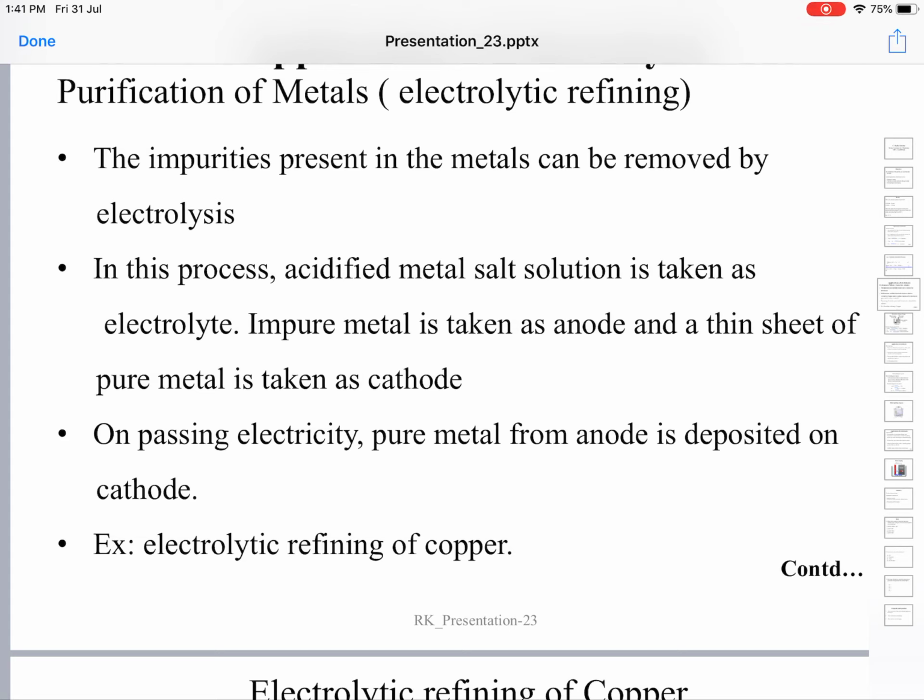How does it happen? Let us see with the example of electrolytic refining of copper.